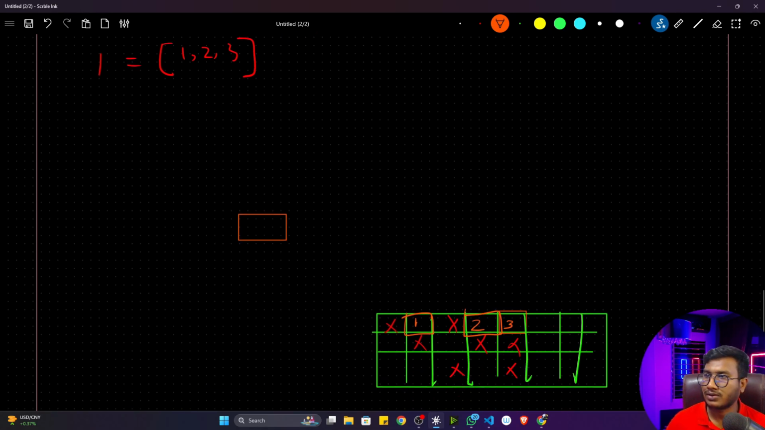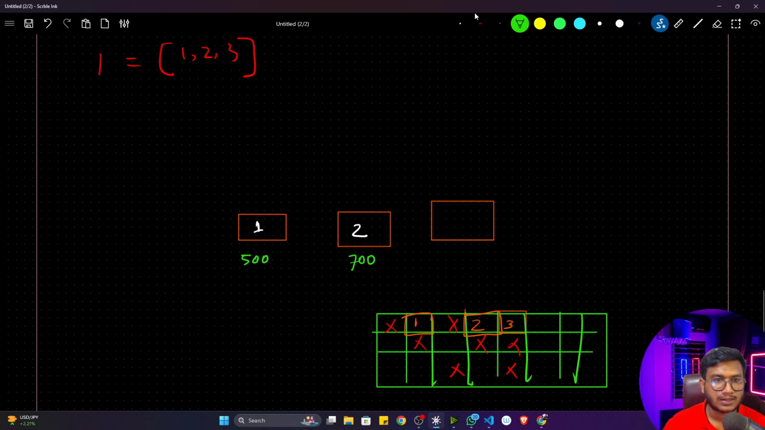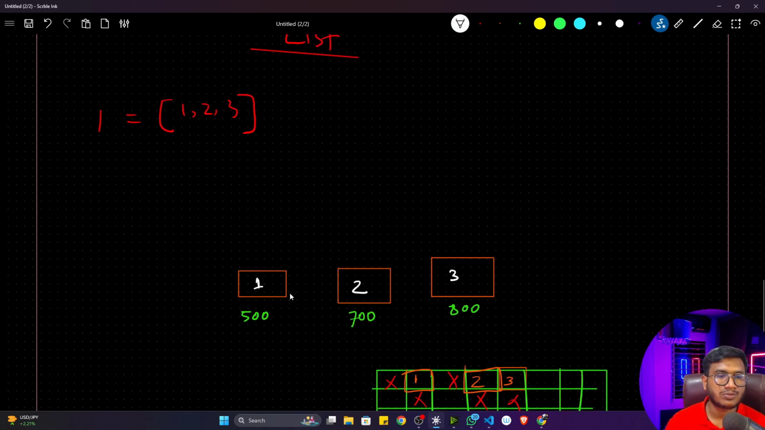Let me just draw it one by one. Let's say the address of this particular block is 500, and inside that it has stored 1. Now the next block: let's say the address is 700, and inside that it has 2. Now 3 would be stored in another block. Let's say the address of this block is 800, and inside that I have 3. That's how initially your values would be stored in the memory blocks.